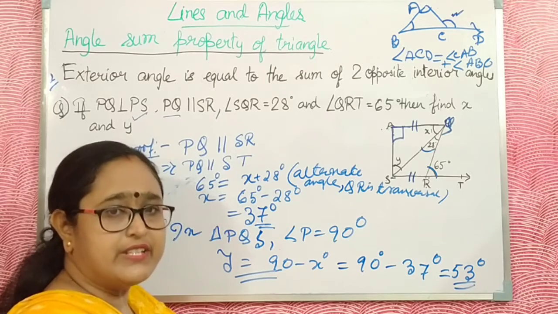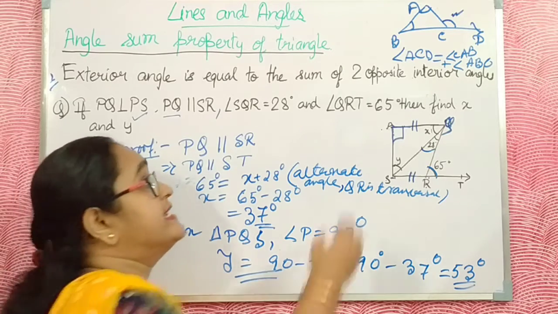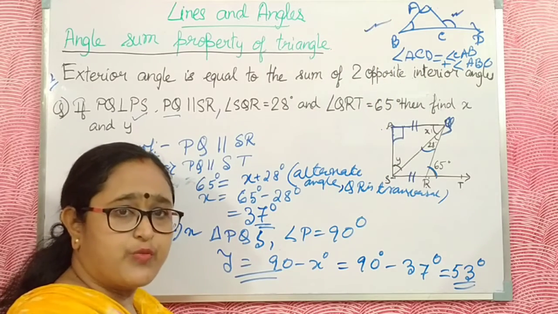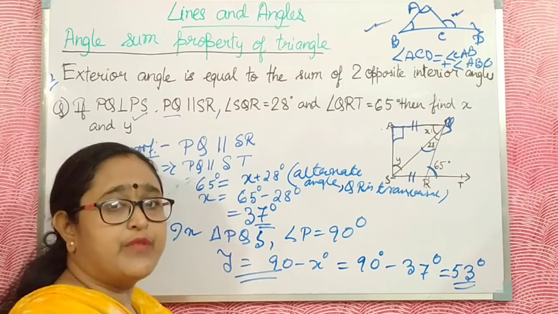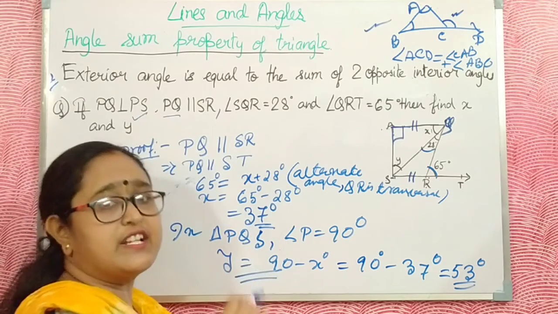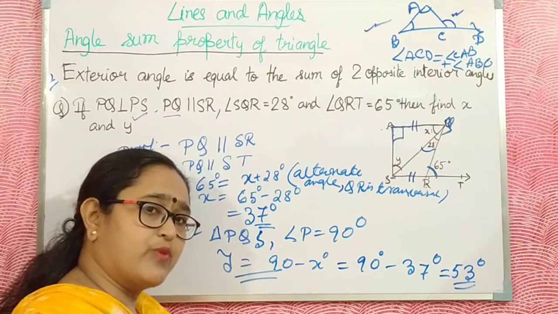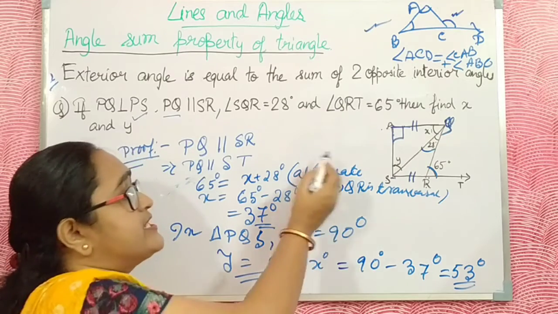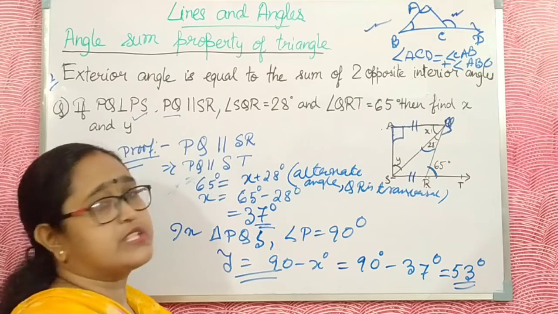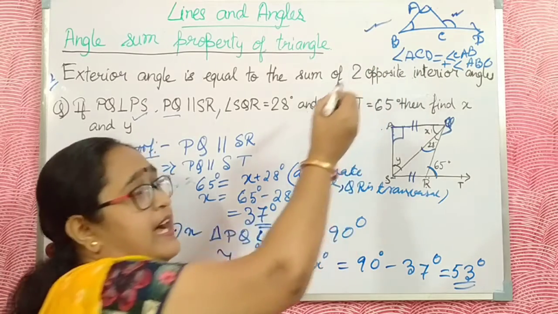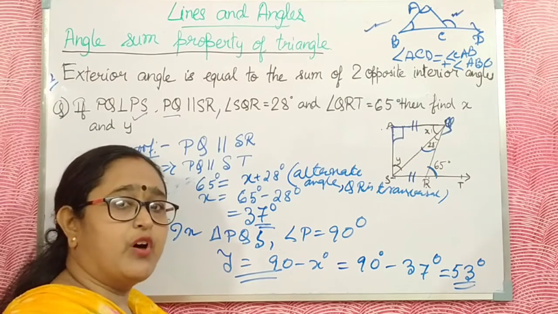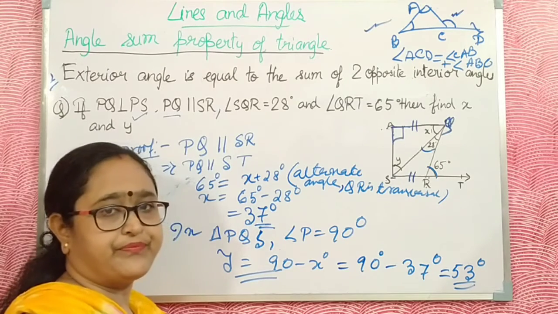Now I take another sum under these properties. Here I use the angle sum property, which is that the sum of the angles of a triangle is 180 degrees, and the parallel lines property, that alternate angles are equal. I just do this sum which is under these properties. The exterior angle is equal to the sum of the opposite two interior angles.